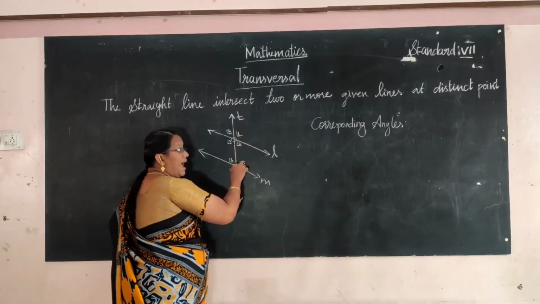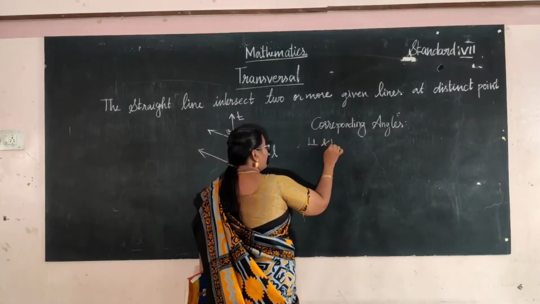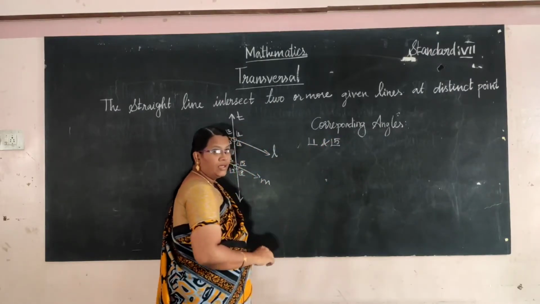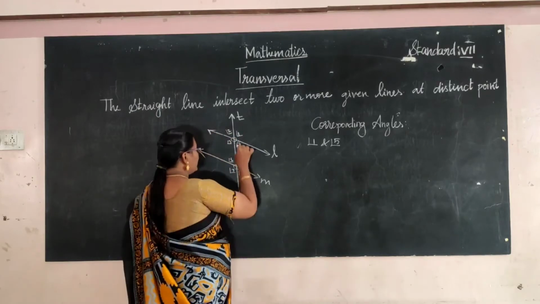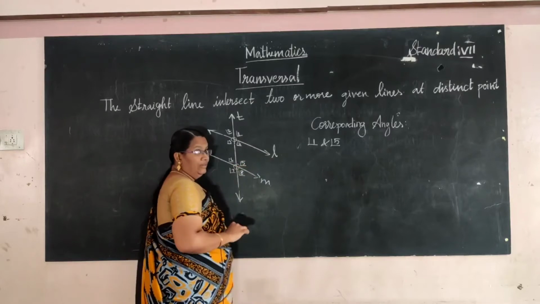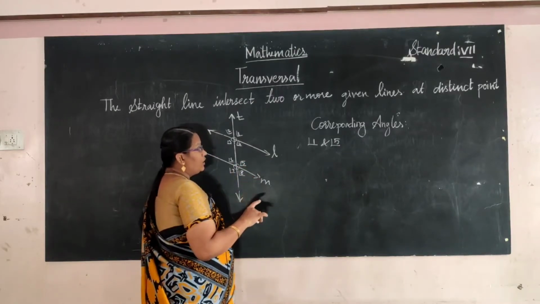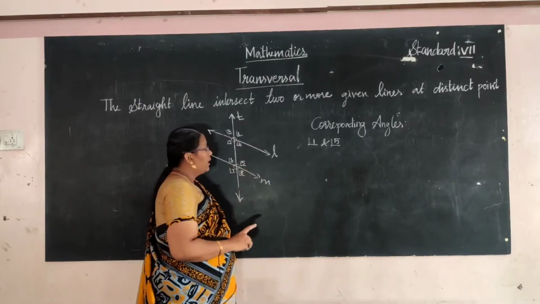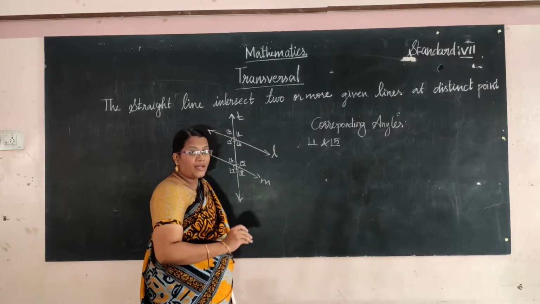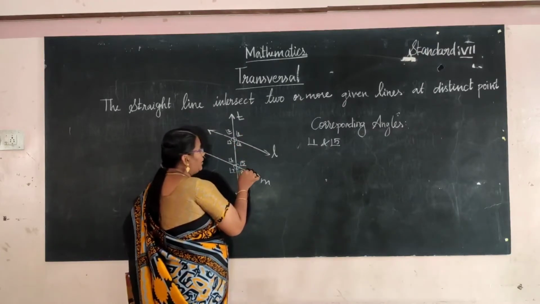Angle 1 and angle 5 are a pair of corresponding angles. This is one of the conclusions from these angles: corresponding angles are equal. So angle 1 is equal to angle 5.